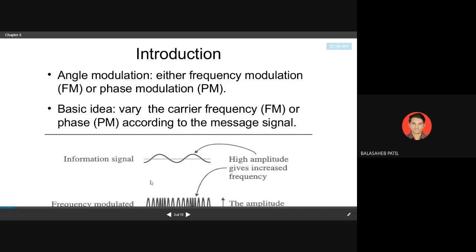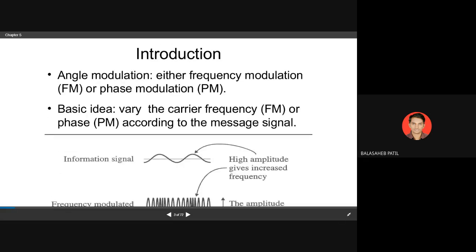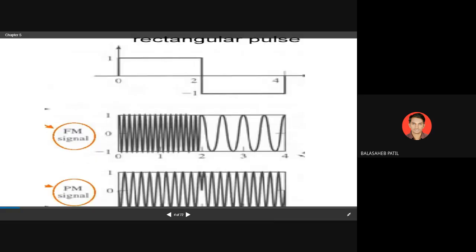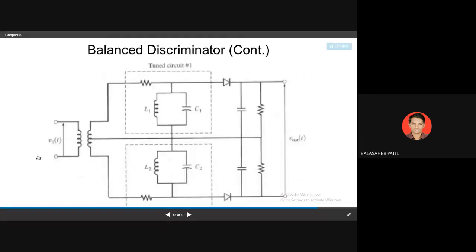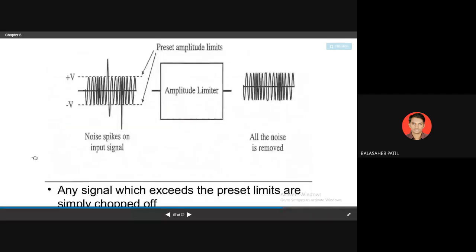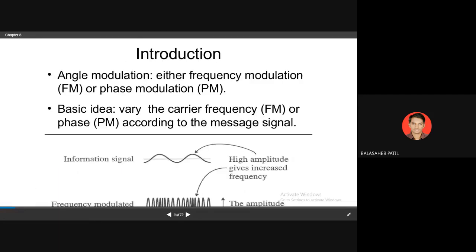So this is the information signal. You can change the... okay. So if I apply the signal... okay. So in the introduction we have angle modulation.